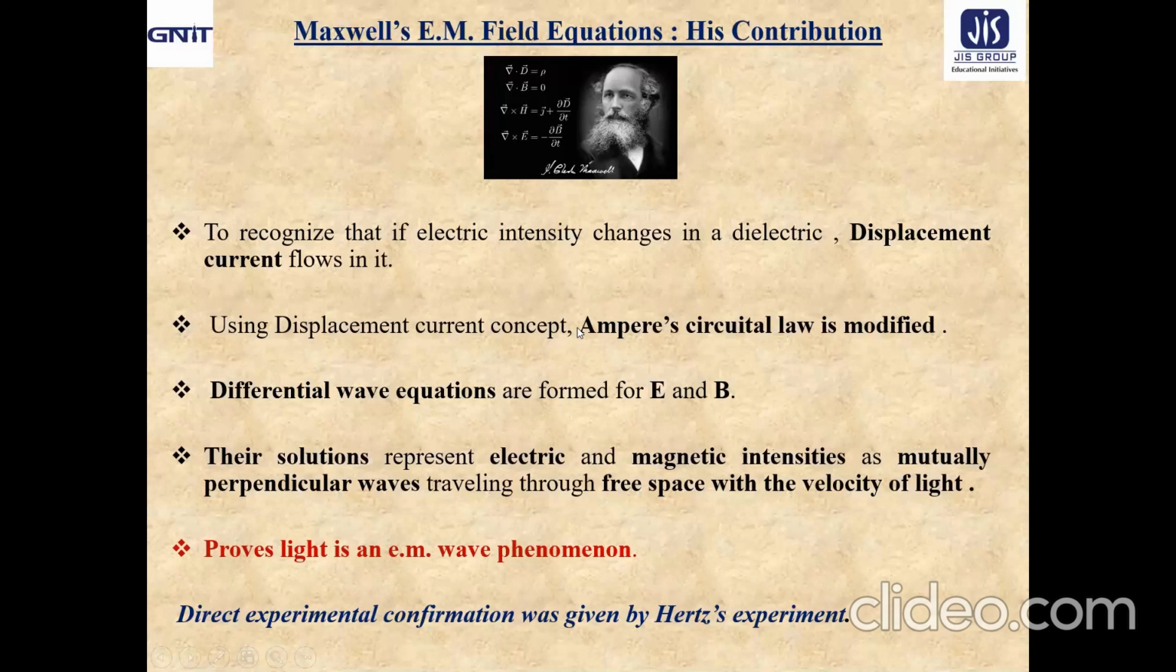So from the inconsistency of Ampere's circuital law he started, and he ultimately proved that light is an electromagnetic wave phenomenon. Its direct experimental confirmation was also given by Hertz. So this is Maxwell's contribution if we consider them in the form of just some points.